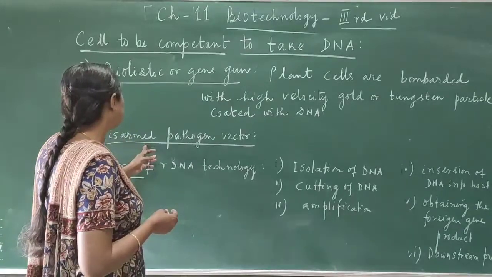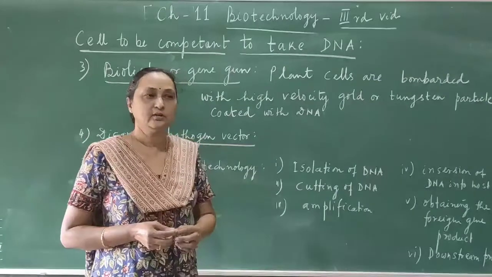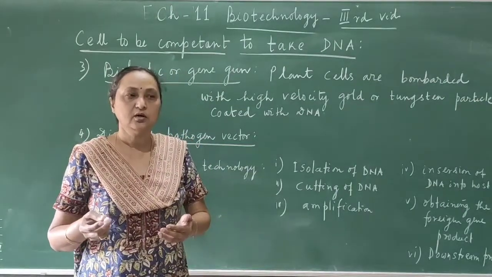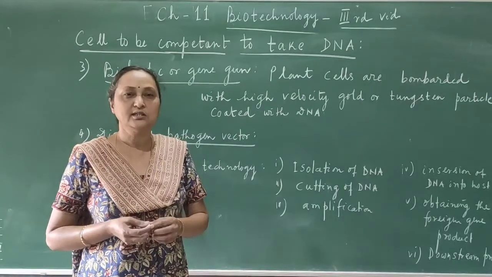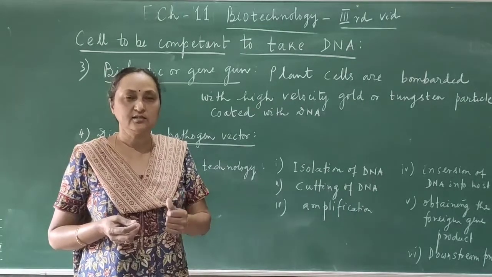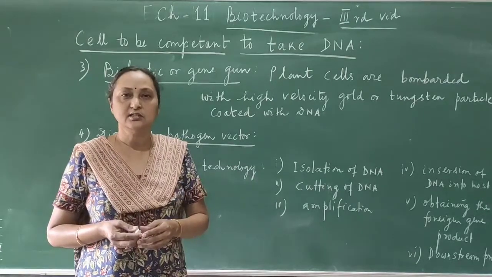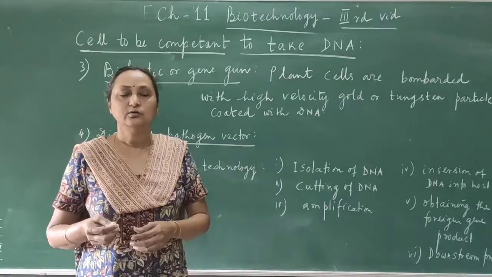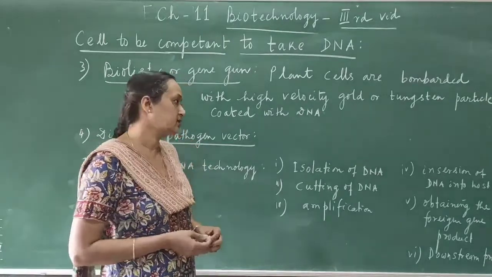And the last method is the disarmed pathogen vector. As I told you, Agrobacterium is a bacteria which can produce disease on plants. But suppose the gene which is producing the disease is cut, and in its place we add another gene of our interest. Now this bacteria, in place of producing the disease, can be used as a tool to multiply the foreign DNA and to transfer the DNA into the host cell. So these are all the different techniques.